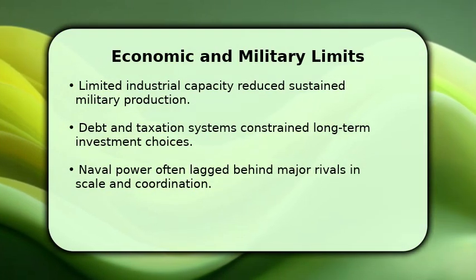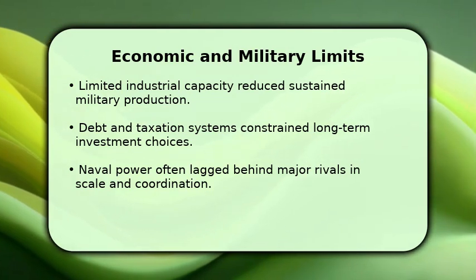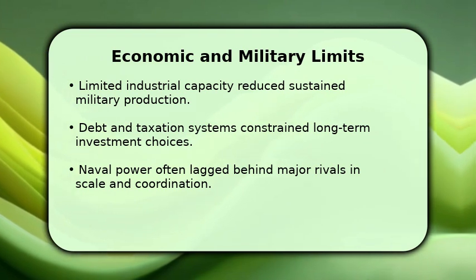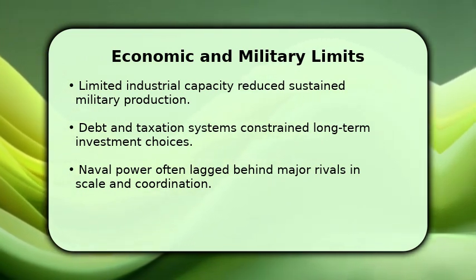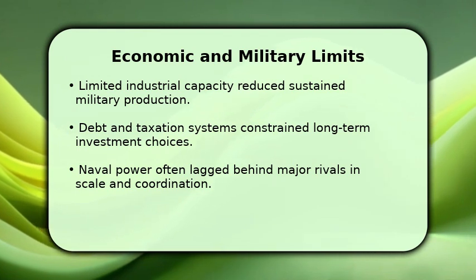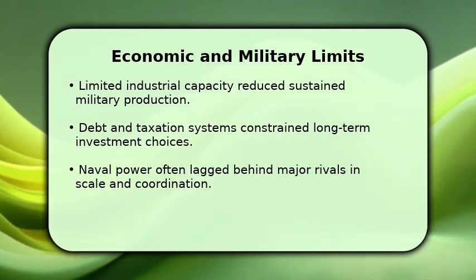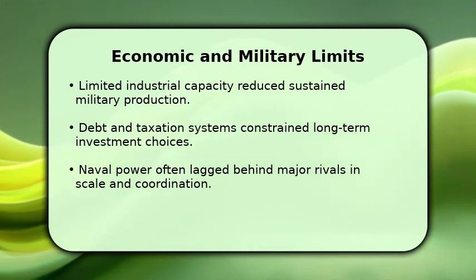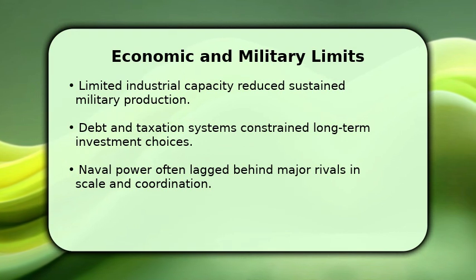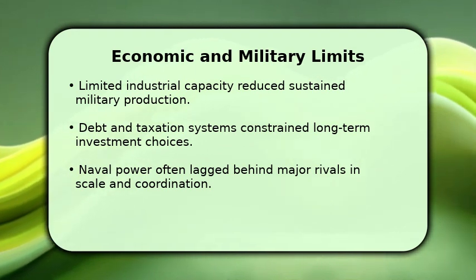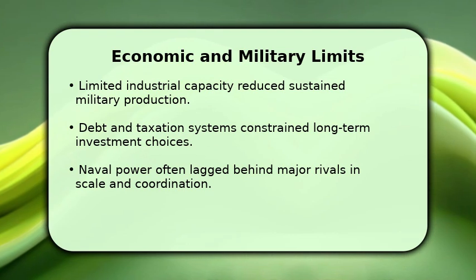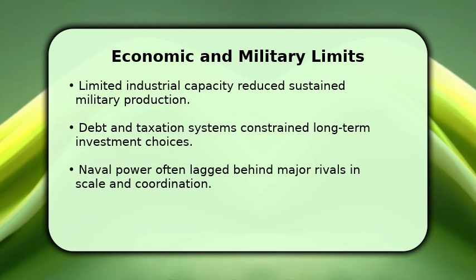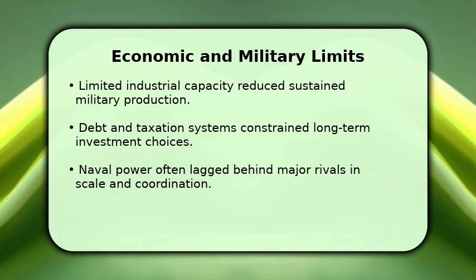Economic constraints limited the ability to fund modern armies and navies, while taxation systems often failed to generate steady revenue for large-scale projects. Industrial capacity lagged behind competitors, reducing ammunition and shipbuilding output during prolonged conflicts. Military reforms were intermittent and uneven, with short bursts of modernization followed by neglect. These factors combined to produce forces that struggled with logistics, training, and sustained operations when facing better funded and organized adversaries.